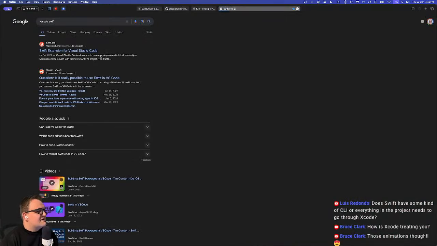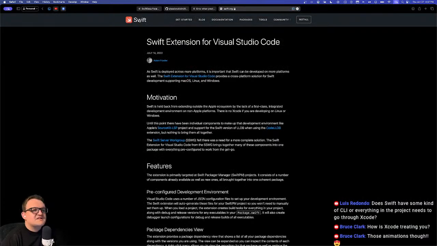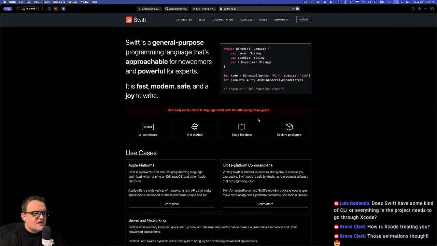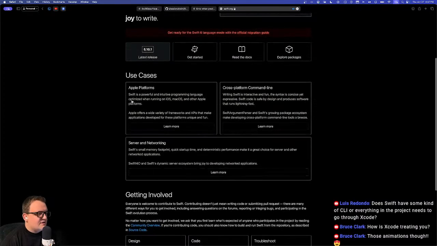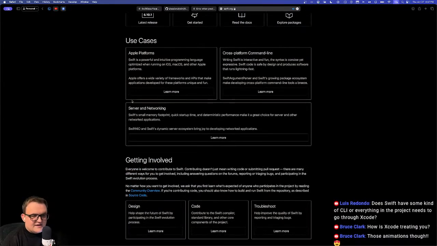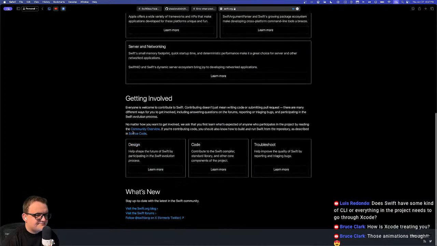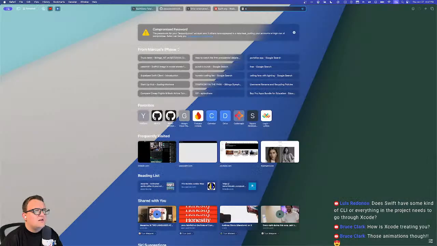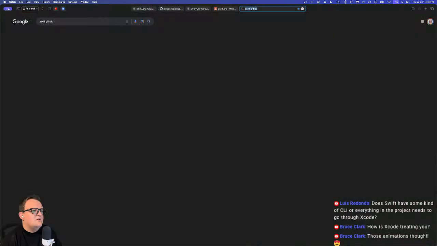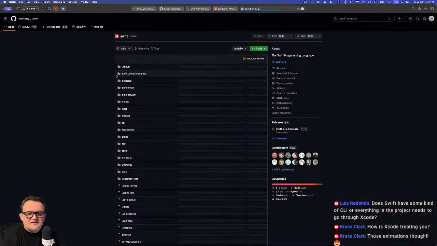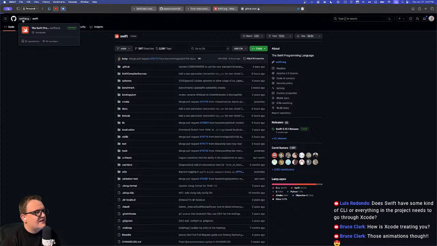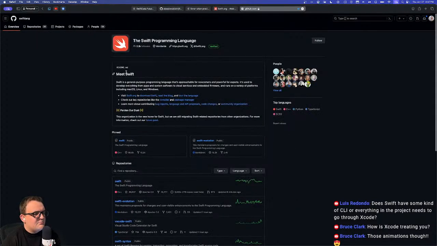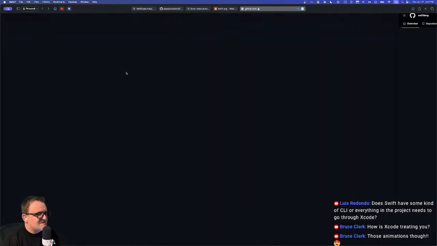Let's see if I can find it. Yeah, Swift extension for VS Code. They're doing interesting stuff with Swift, Apple is, because it's an open source language now. And they have a steering committee that actually decides what goes in it. So it's not just Apple, it's other people involved in saying here's how this should work. I think it even has its own organization now, Swiftlang, in GitHub. So it's not part of the Apple organization anymore, which is a symbolic thing.